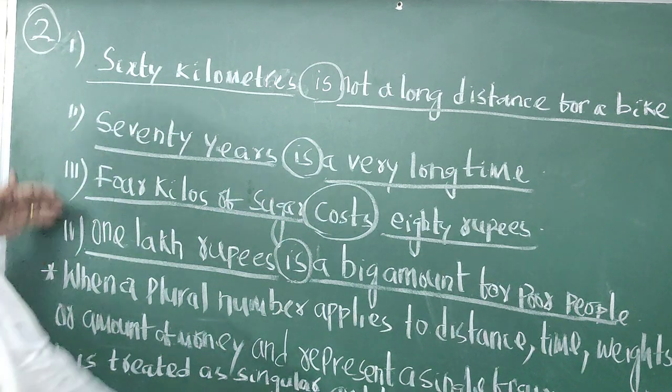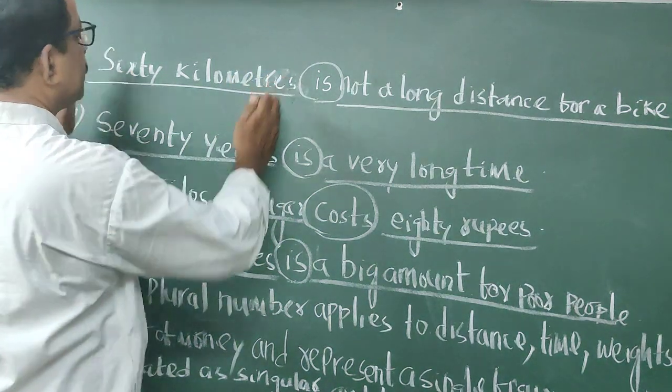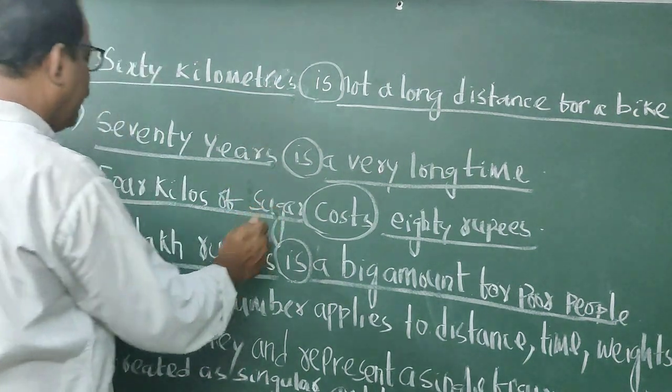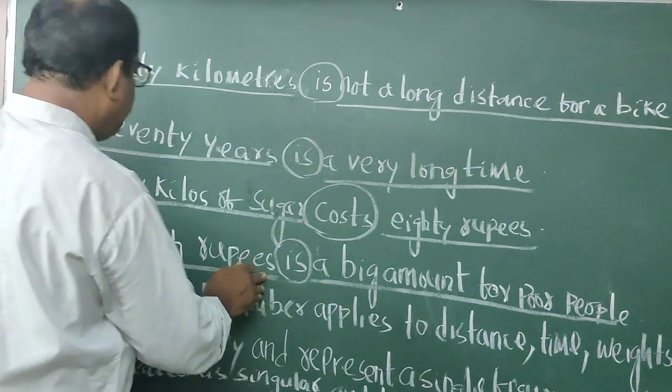See, students, here 60 kilometers, 70 years, 4 kilos of sugar, 1 lakh of rupees.